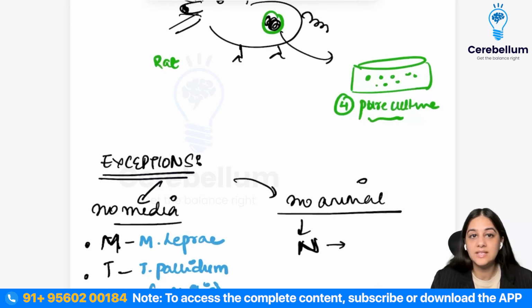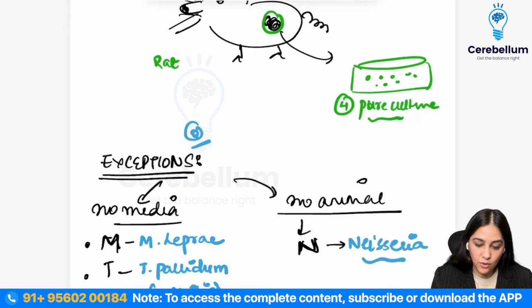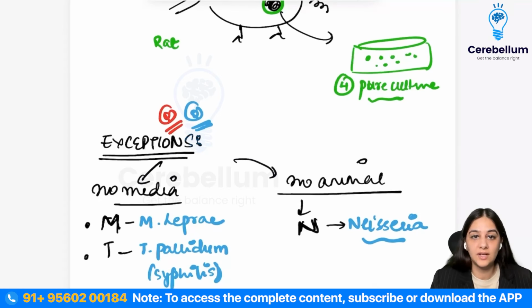Now the second one is if we don't have any animal model, then your first and the third Koch's postulate doesn't apply. So in what organism do we not have an animal model? It is the Neisseria. So these are actually the exceptions, and you get a lot of questions on these, that what are the exceptions of the Koch's postulate. So these are the organisms that are the exceptions.